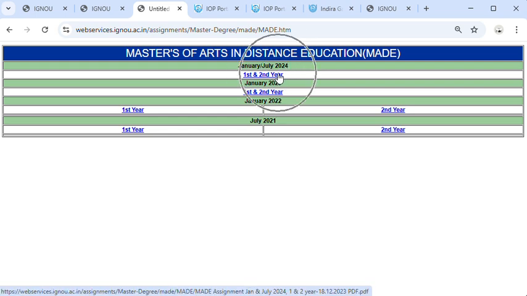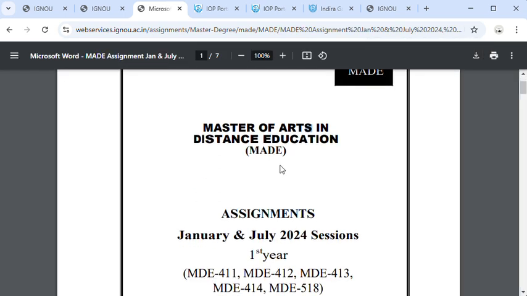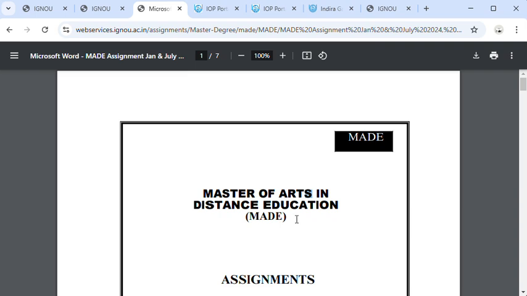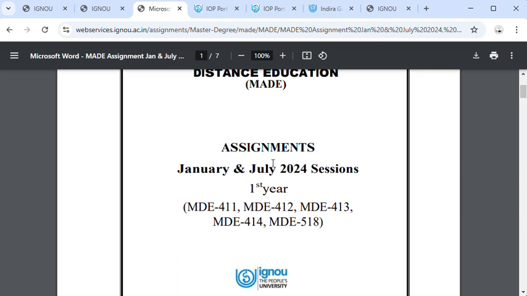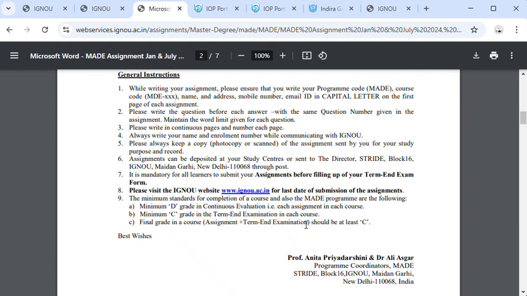For the July 2024 session, this is the MADE, Master of Arts in Distance Education, assignments for the student learners who took admission in the July 2024 session. All papers of the first year: MDE 411, 412, 413, 444 and 518. These are the first year subjects, friends.